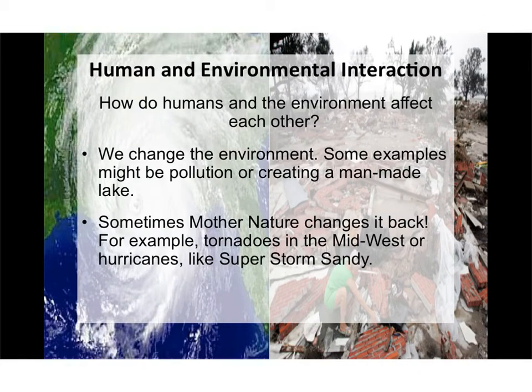This final theme of geography is a juicy one. It's called human and environmental interaction. And it wants to know why and how humans and the environment affect each other. So we as humans change the environment. And examples of how we do that: pollution and maybe creating a man-made lake. We have changed the environment. Sometimes Mother Nature changes it back. For example, tornadoes in the Midwest or hurricanes like Superstorm Sandy a few years ago.